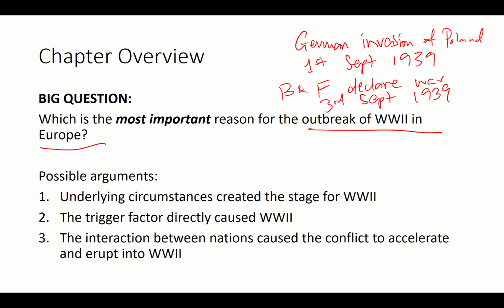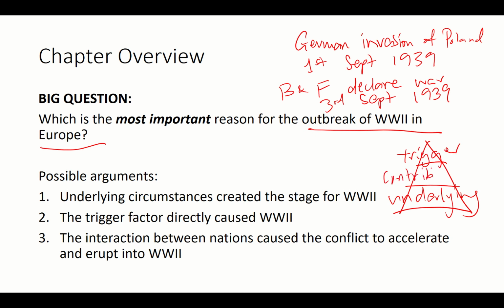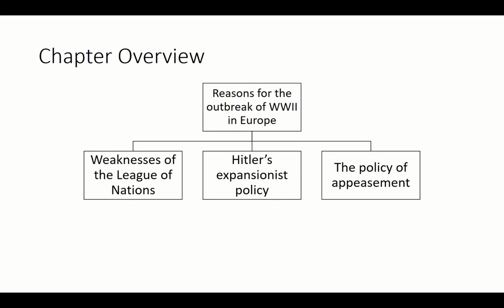Okay, and as usual, we have the pyramid of causation. We have the underlying circumstances, so we have underlying here. I want to know what is the trigger, and I also want to know what are the contributing factors, what else built on the underlying factors and caused World War II to break out. That is what we want to look at. Okay, so we always want to look at cause and effect. And these are the three big reasons which we have to look at.